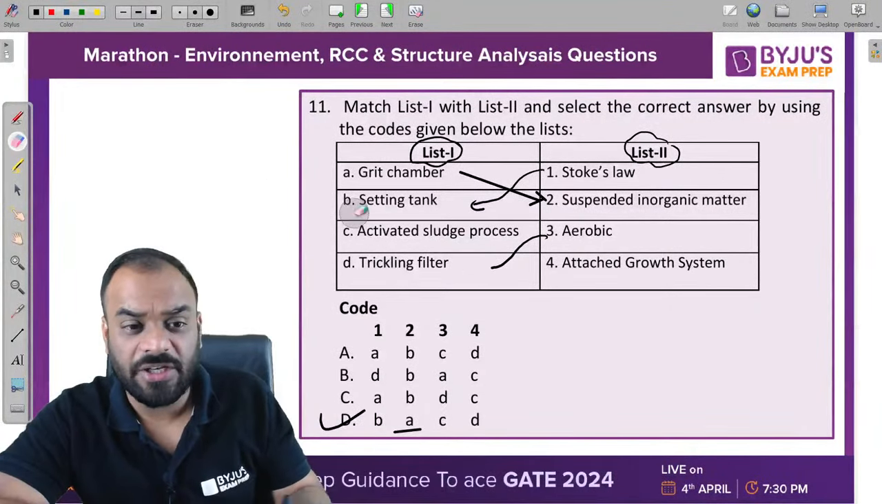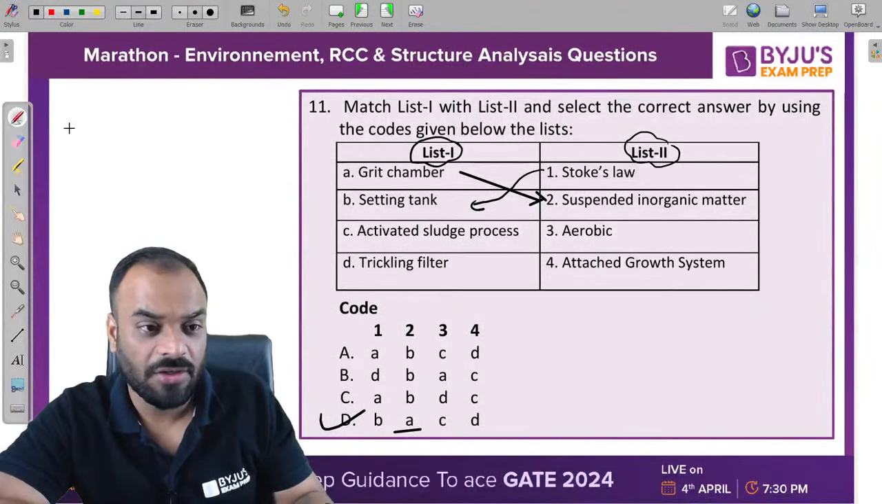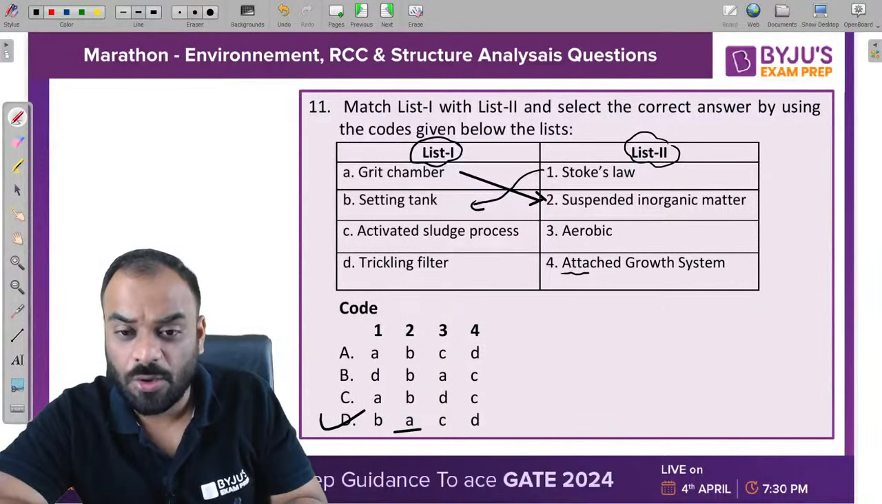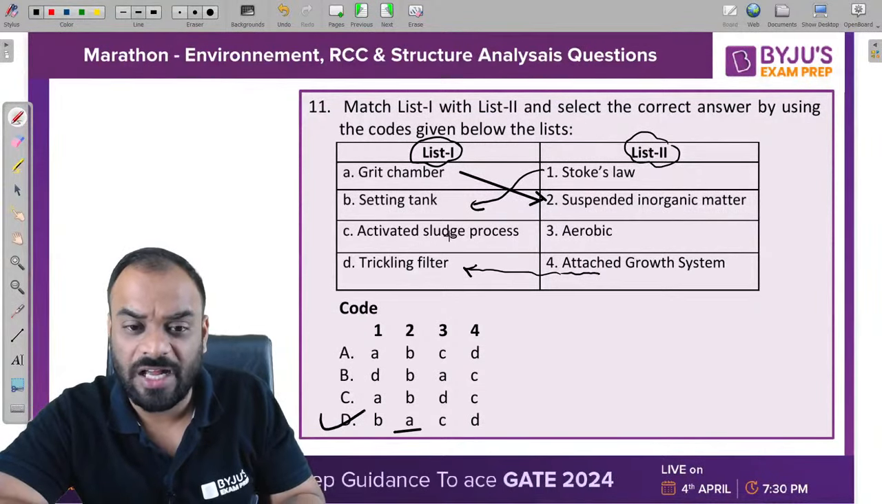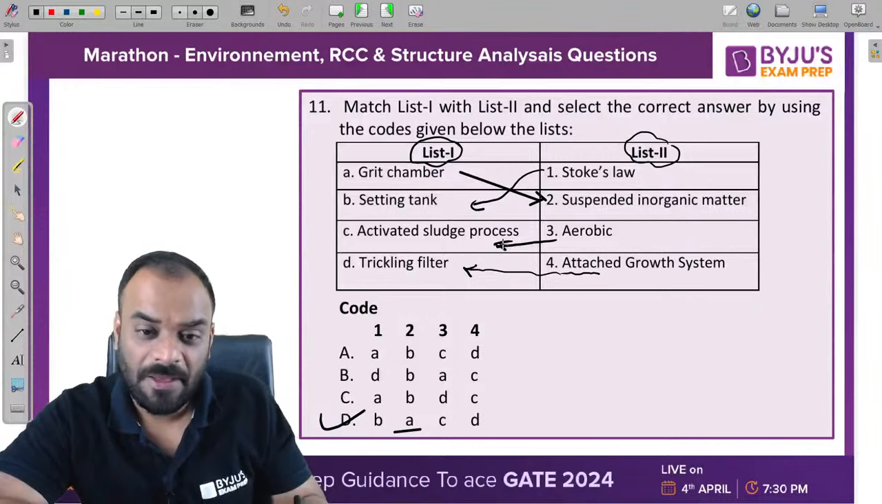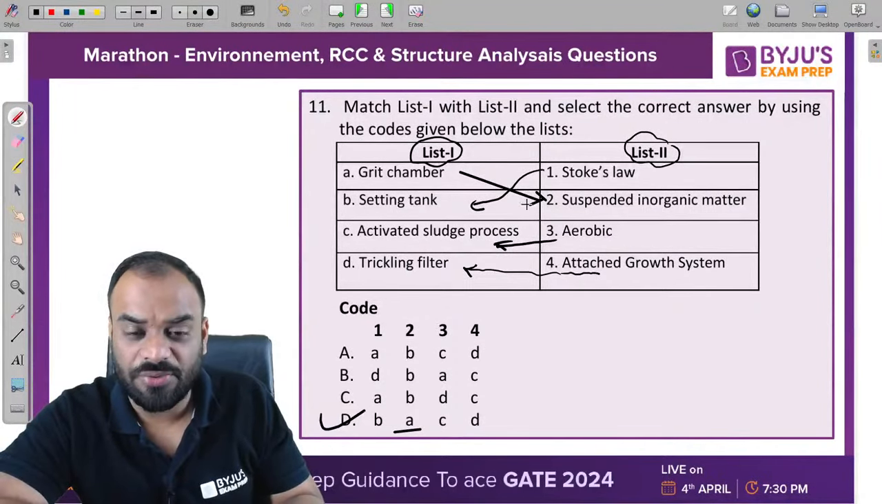But guys, we need to choose one of them. Okay, let's read another statement, another option. Attached growth system is basically trickling filter and this one is suspended growth system. So we can take aerobic as ASP. Now kindly see these particular options.